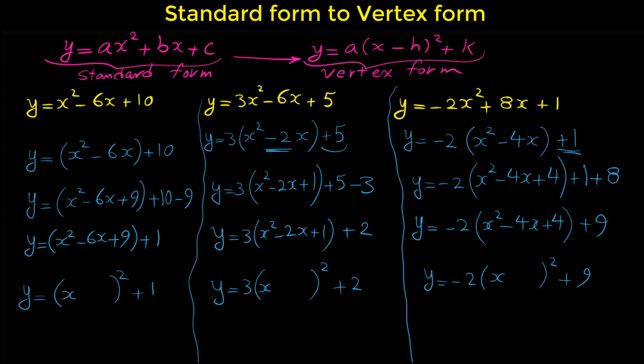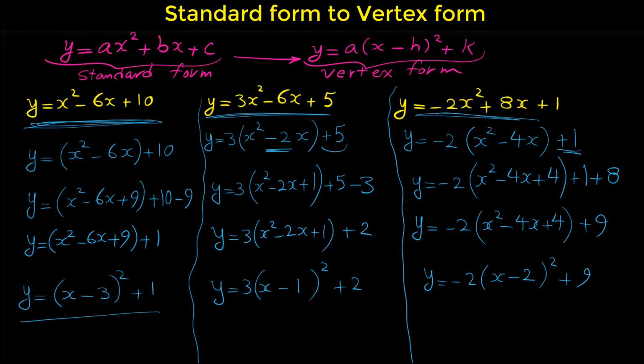The number that we put here is half of this number. Negative 6 divided by 2 is negative 3. Negative 2 divided by 2 is negative 1. Negative 4 divided by 2 is negative 2. And now, if you pay attention, we converted the standard forms to the vertex forms.